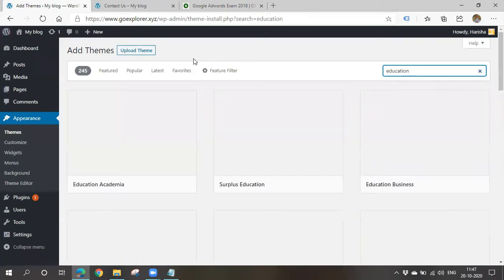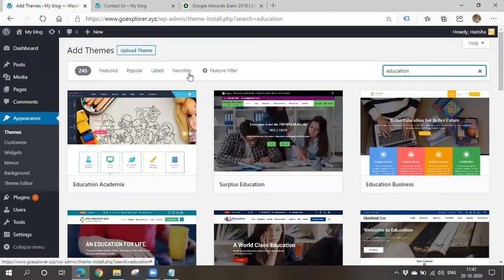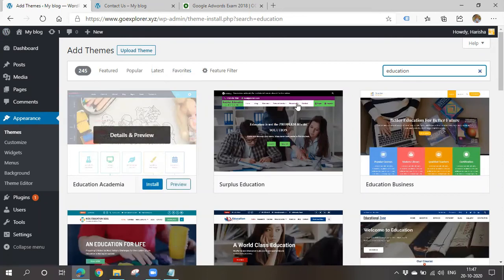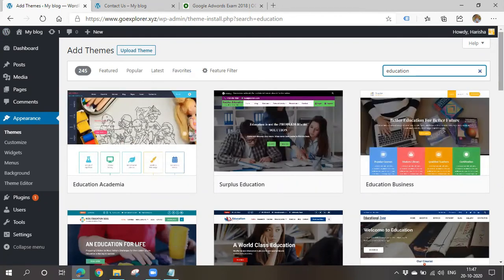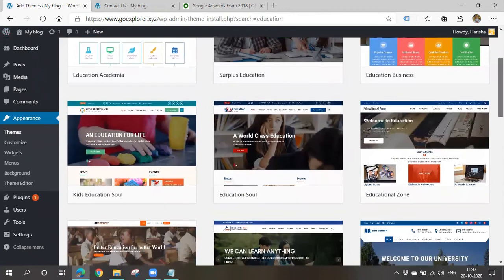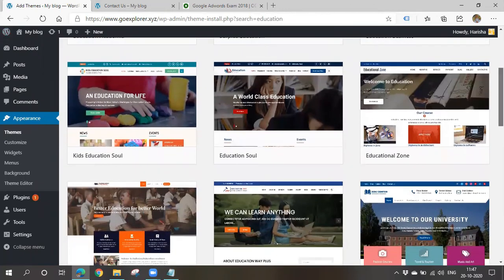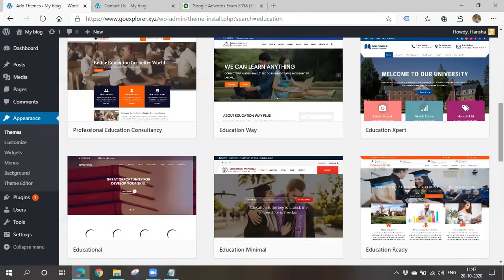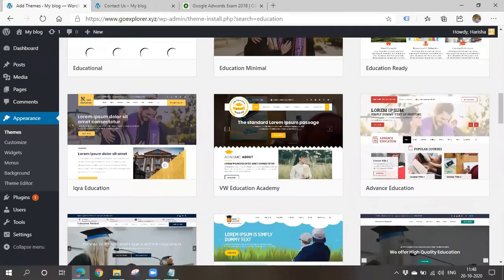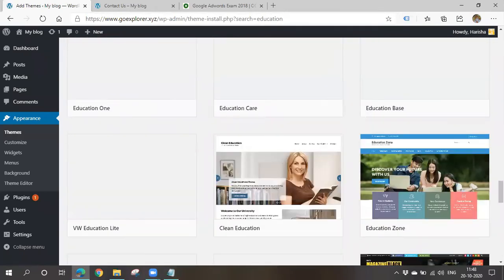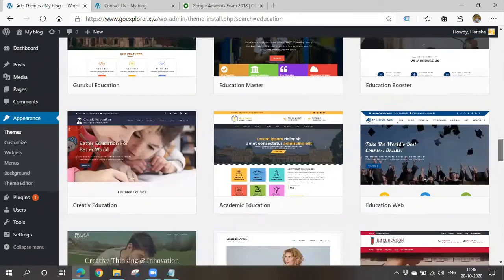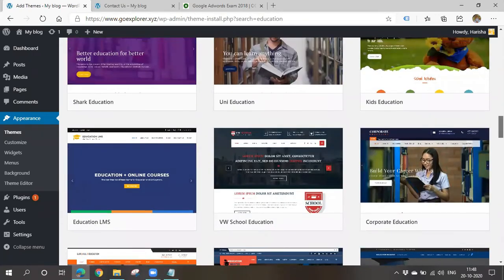You can go for featured, popular, latest, favorites like this. You can go for whatever theme you want. If you click on that, you can see a preview. I'll choose some simple theme so that you can learn easily.